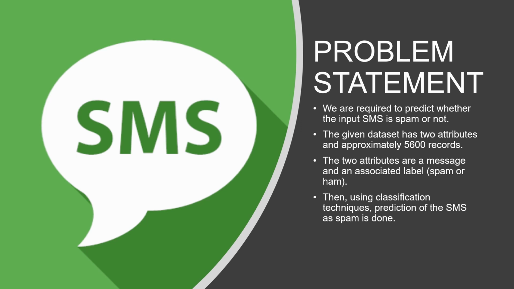So the steps we have used to come up with the solution are: first we take something like 5600 records in the dataset, and then we do data pre-processing, which includes data cleaning and EDA. We did some research on many classifiers, out of which we selected six better classifiers while checking the precision and accuracy they give, and at the end we launched a website using Streamlit. Now one of my teammates will continue.